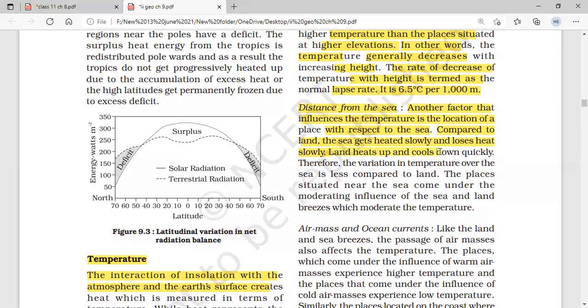Lands heat up and cool down quickly, therefore the variations in the temperature over the sea are less compared to the land. The places situated near the sea come under the moderating influence of the sea and the land breezes with moderate temperature. Best example, Mumbai and Delhi. Mumbai is near the sea, gets moderate temperature, and Delhi gets extreme climate.